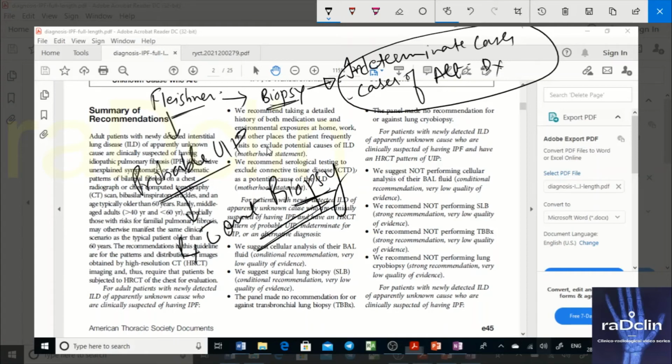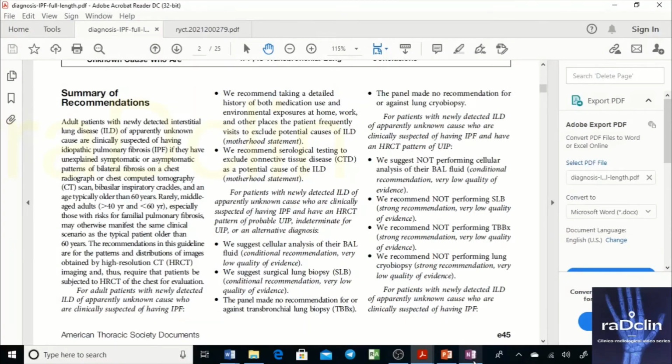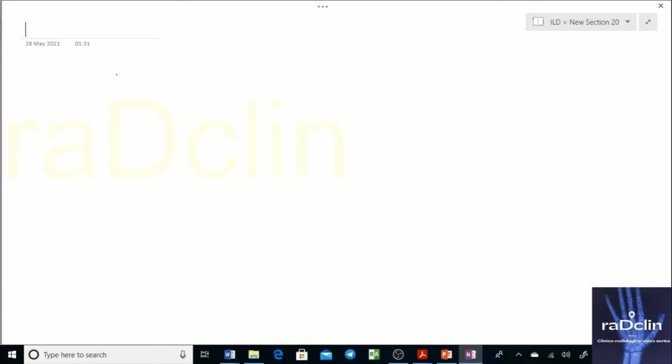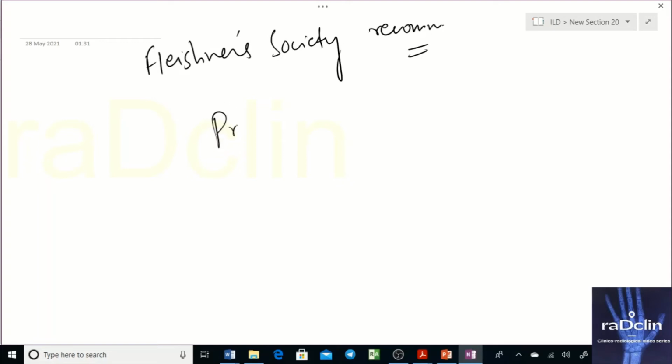Now an important point is that Fleischner says one more thing. I think I should write it separately. So Fleischner's recommendation. We know what the ATS recommendation is: you have to go for biopsy and BAL in all atypical cases. But what Fleischner says is that in case of probable UIP, you should look for a typical clinical syndrome.